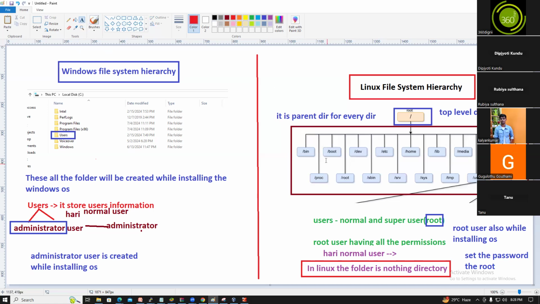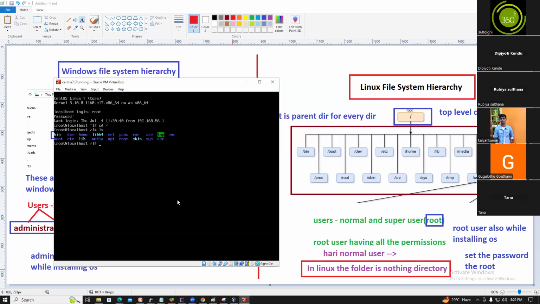So what is this, guys? You logged in as a user. Which user did you log in as? You logged in as the root user, right? Once you log into the root user, this is root at localhost, tilde, hash. pwd is nothing but the present working directory.